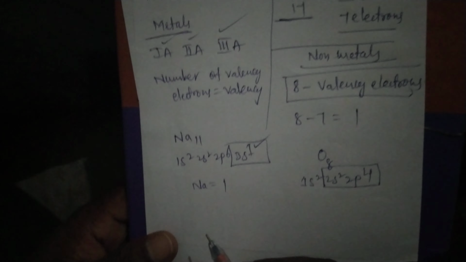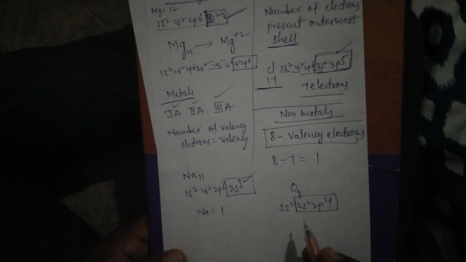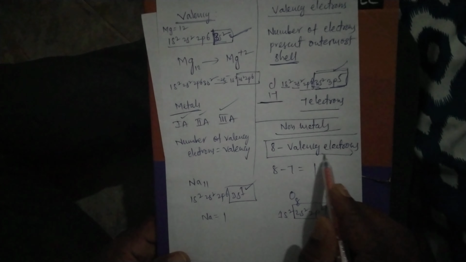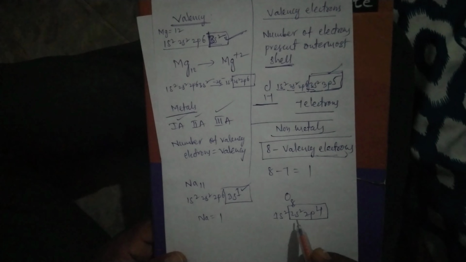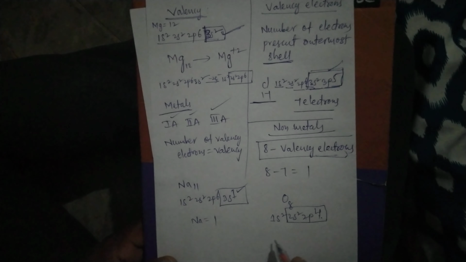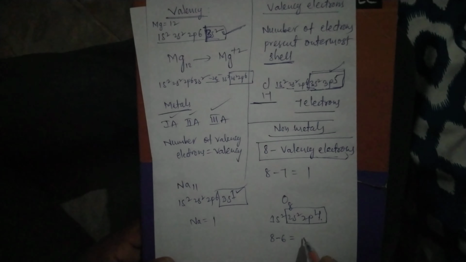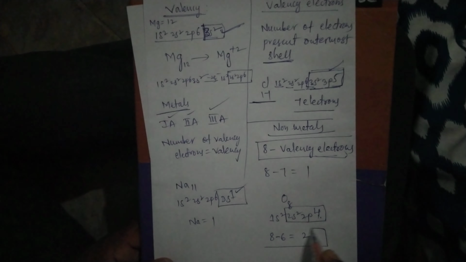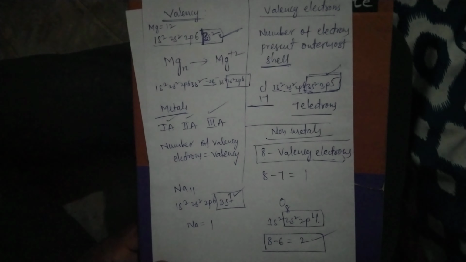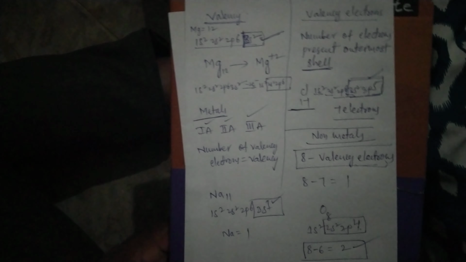In the case of non-metals, we can calculate valency by using 8 minus valency electrons. So what are the valency electrons present in oxygen? 6 electrons. The formula is 8 minus 6, so the valency is 2. So oxygen valency is 2. This is about the concept of valency and valency electrons.